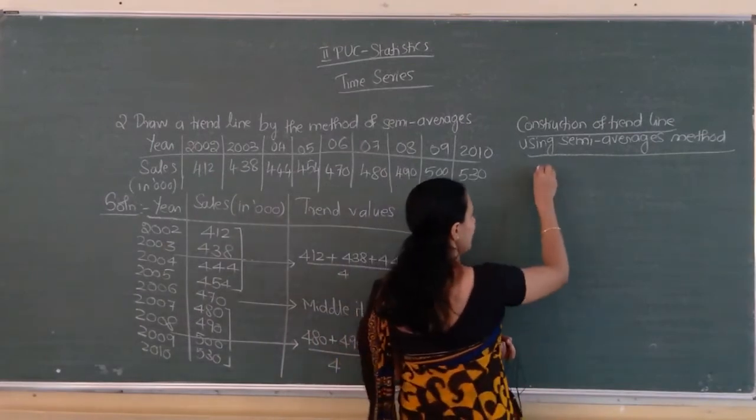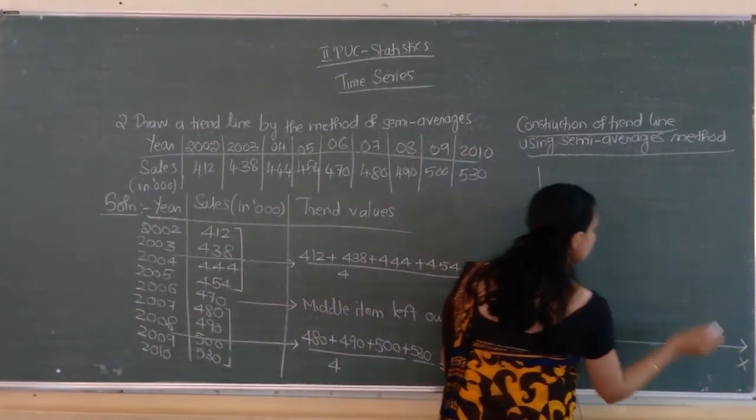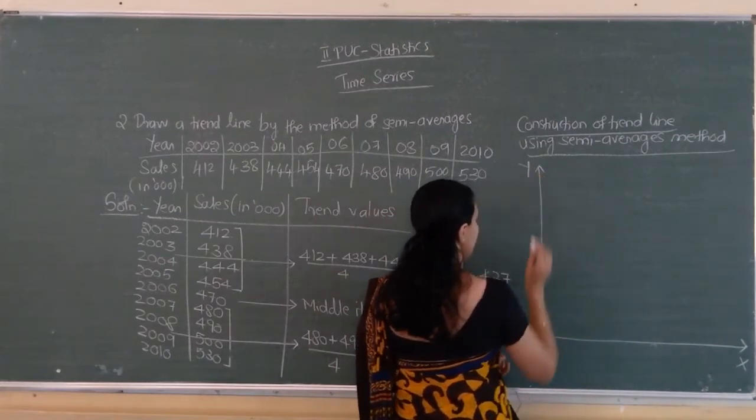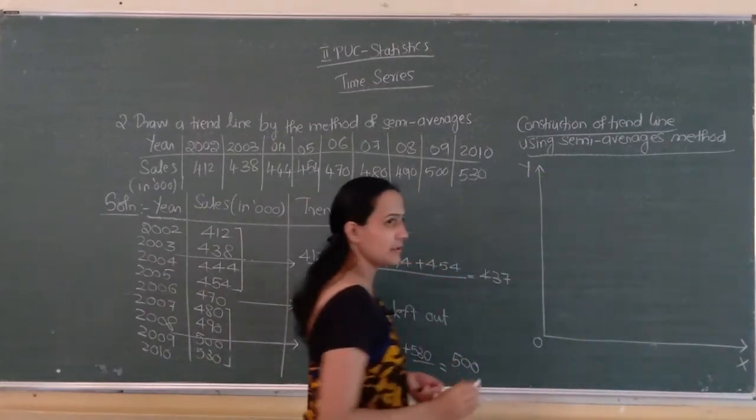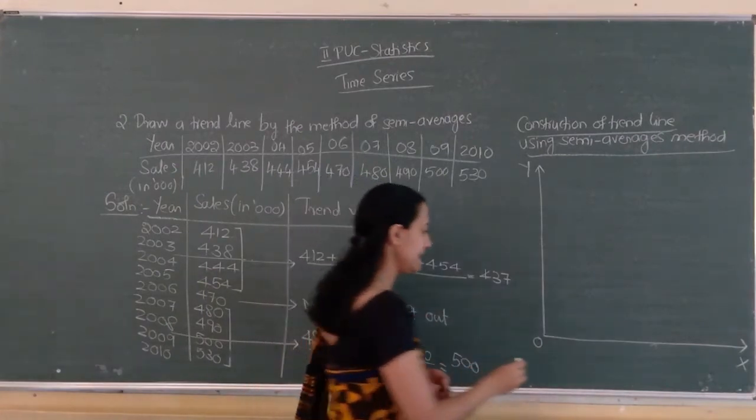So here two axes will be there, x axis and y axis. Here it is x axis, this is y axis. I am taking 0 as the origin itself. Next, along x axis, which one do we have to write? Yes, year.